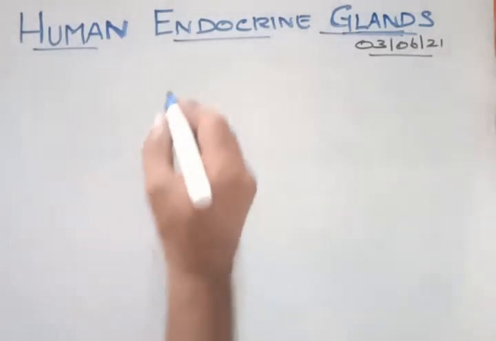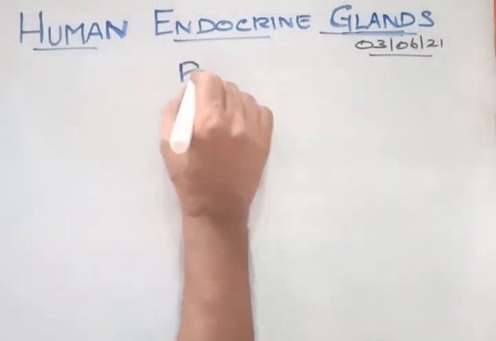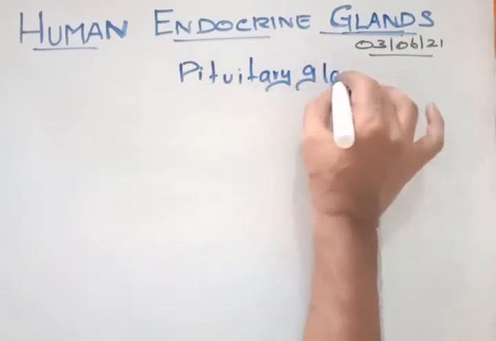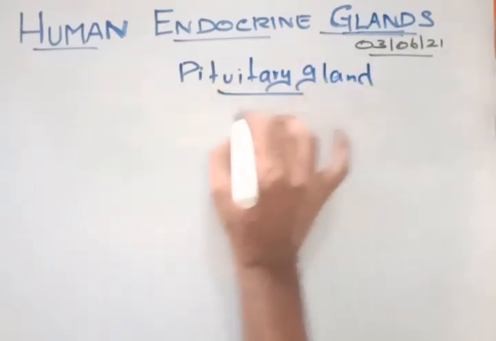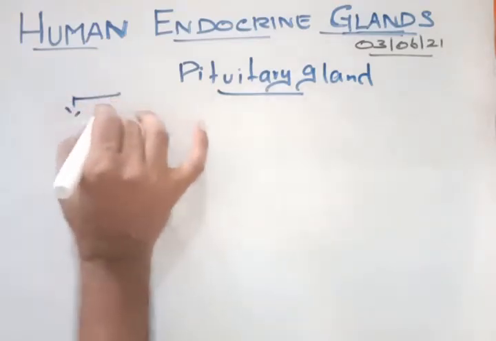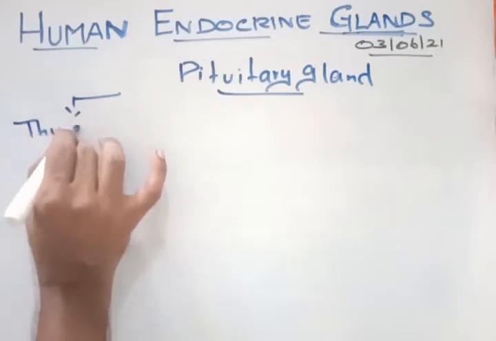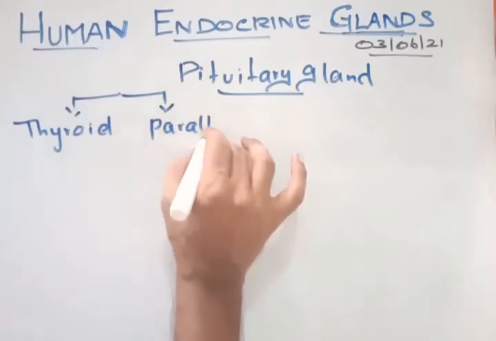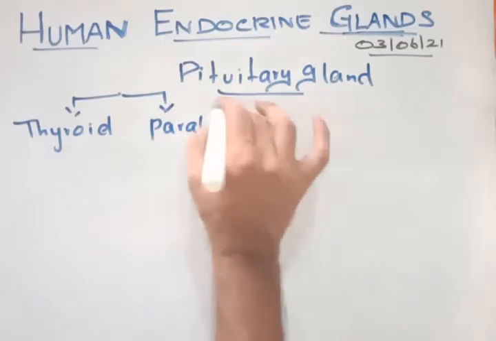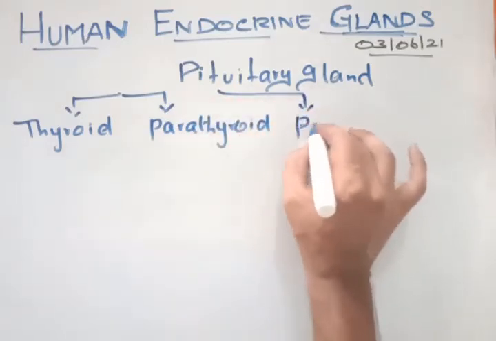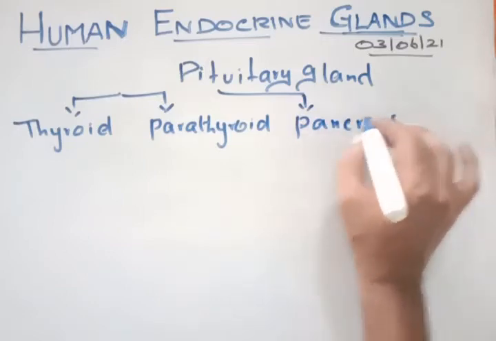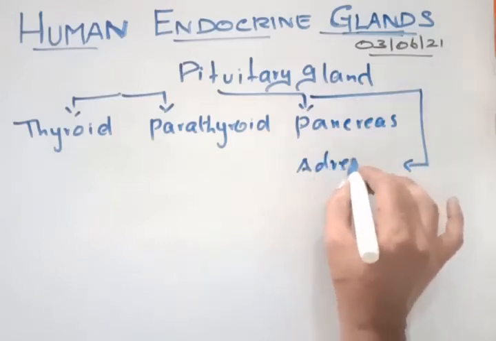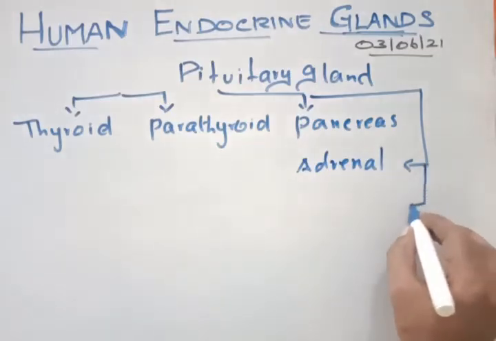The first endocrine gland is our pituitary gland, and then we have the thyroid gland, the third one is the parathyroid, the fourth one is the pancreas, and then we have the adrenal gland, and then we have gonads.